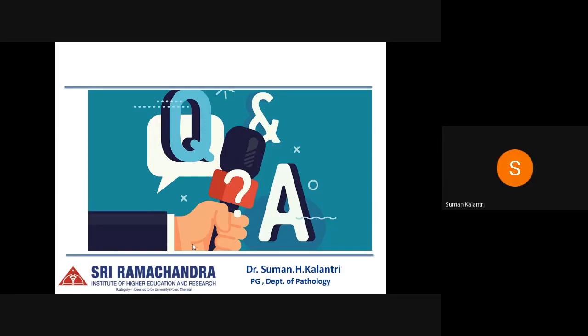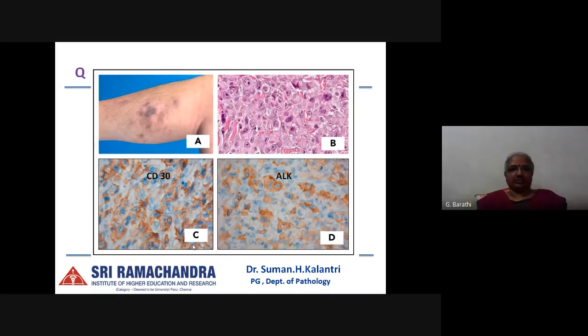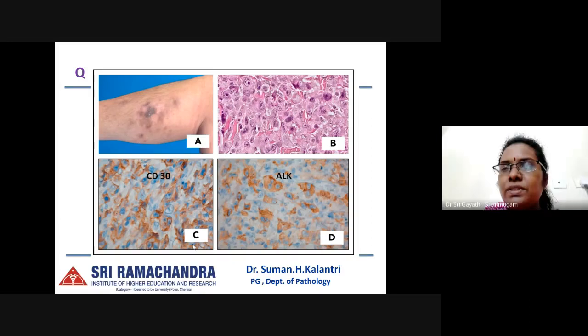This is the first question where we need to identify the lesion. Ritika, can you answer this question? What is this picture showing, A, B, and C?